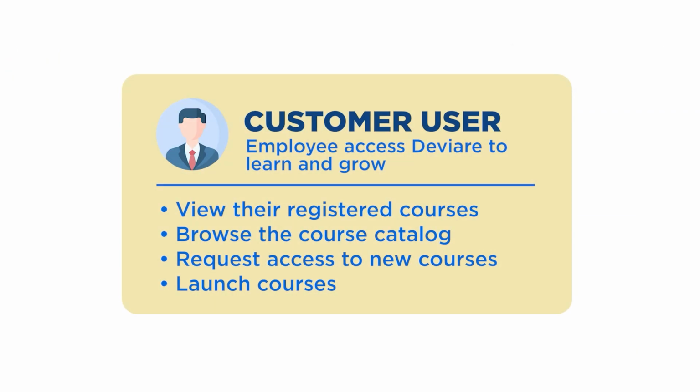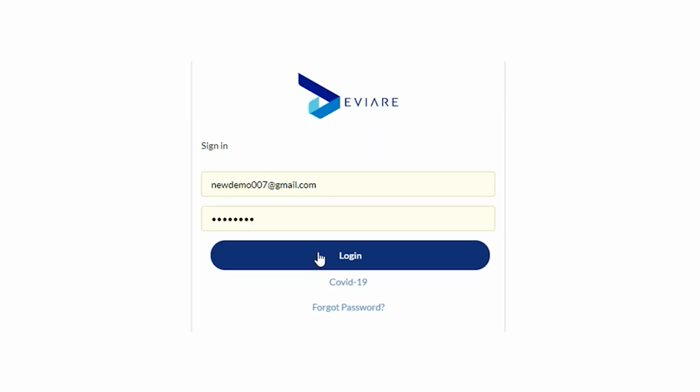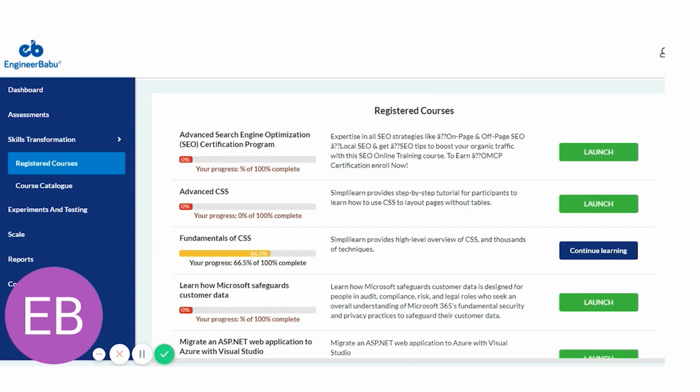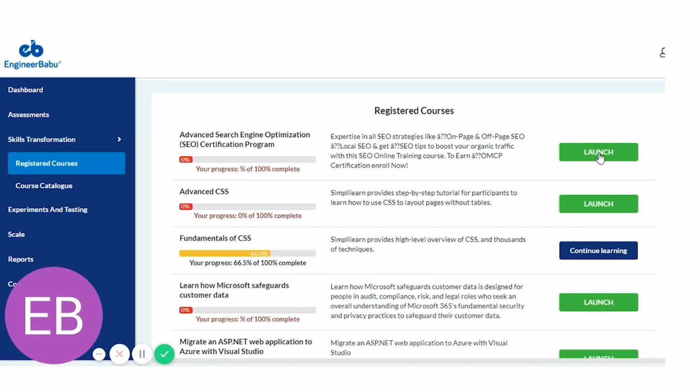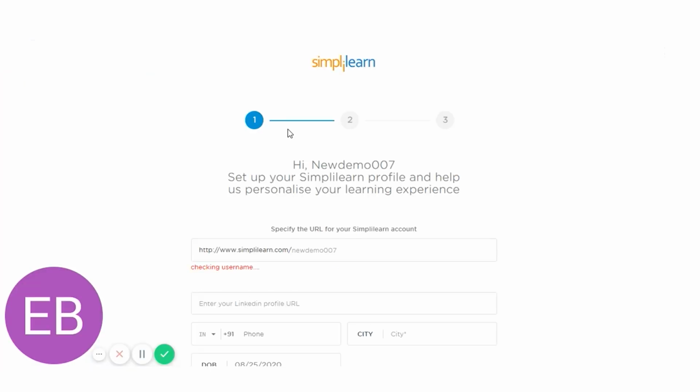The customer user is an employee who accesses Deviare to learn and grow. They are onboarded by their organization and given access to specific learning resources. Once logged in, users can 1. View their registered courses. 2. Browse the course catalog tree. 3. Request access to new courses. 4. Launch courses, which open on the Simplilearn platform for a seamless learning experience.